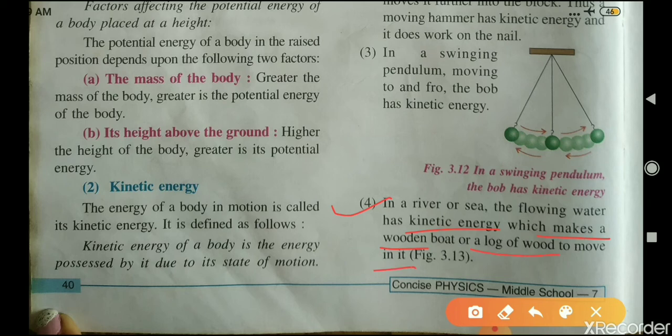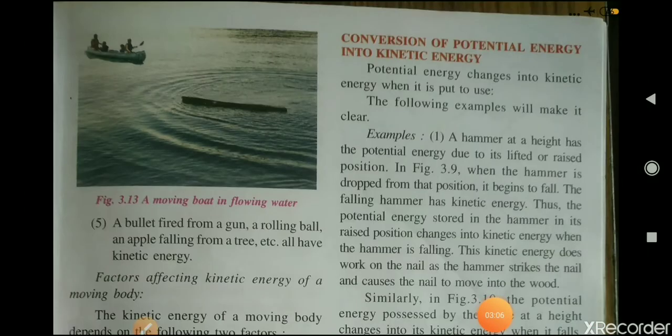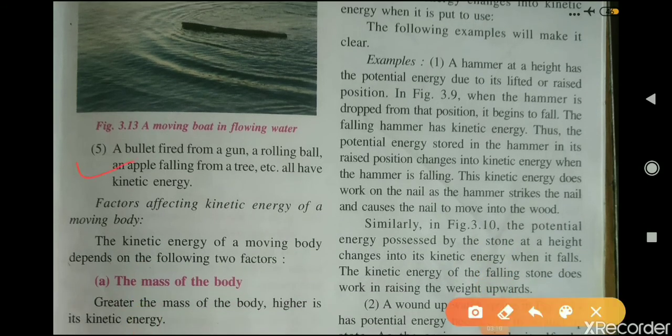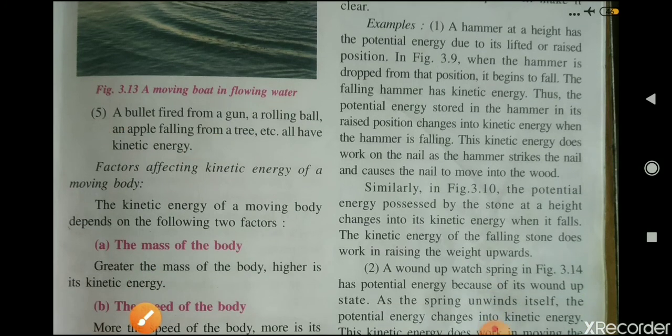Example number 5: a bullet fired from a gun, a rolling ball, an apple falling from a tree, etc. all have kinetic energy because all these are in motion.